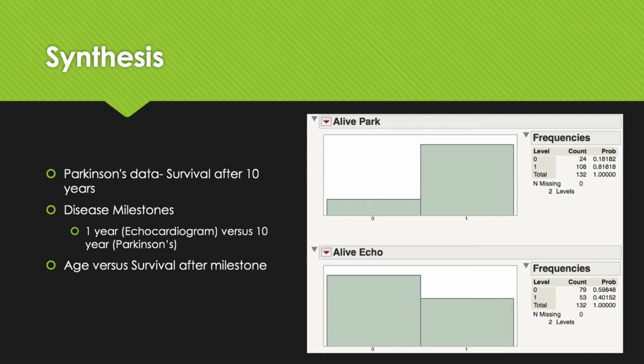Each of these conditions have milestones that are believed to be significant accomplishments following a heart attack or diagnosis. For Parkinson's disease, the milestone is 10 years following a diagnosis, and for a heart attack patient, this is 1 year. As you can see, the distribution of patients that have died 10 years after a Parkinson's diagnosis is generally less than patients who have died 1 year following a heart attack.